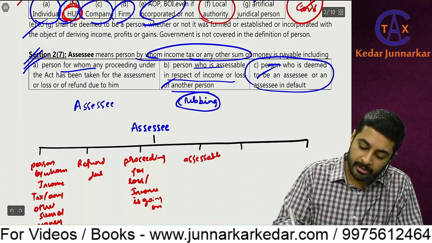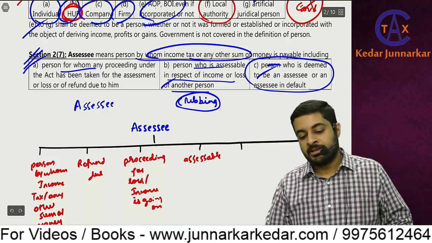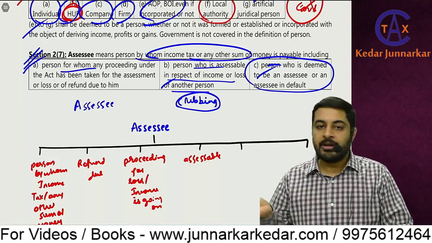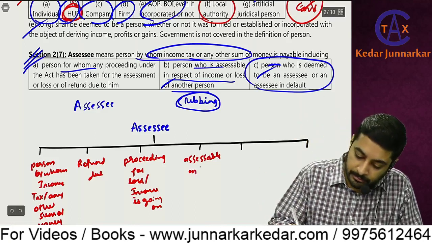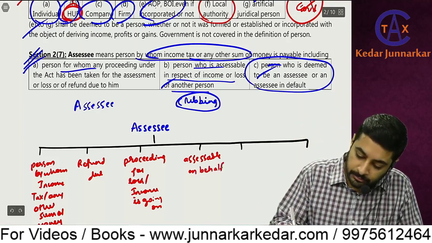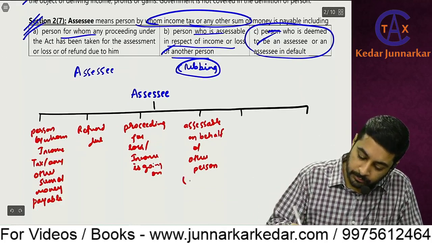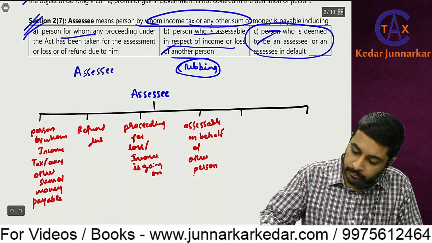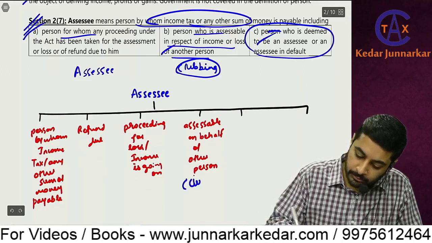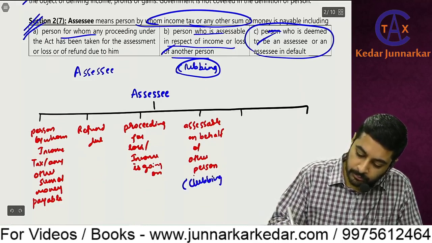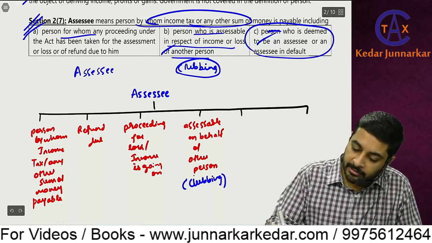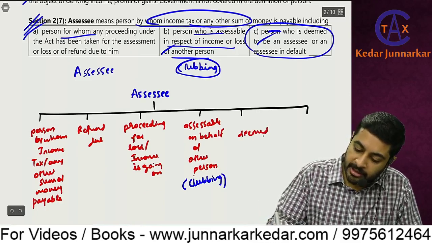Then assessable. Assessable means he is liable to pay tax on behalf of other person. Clubbing. Then deemed to be assessee.